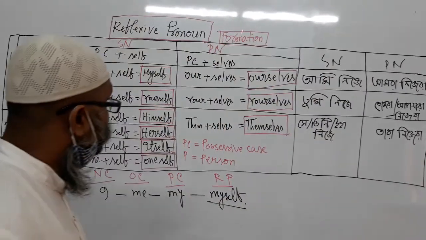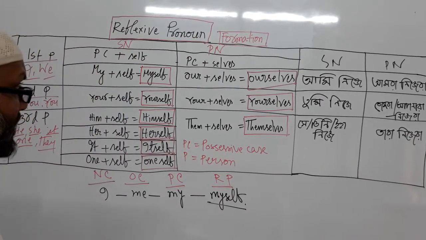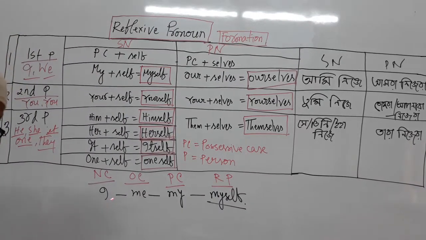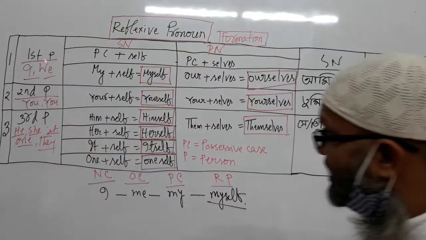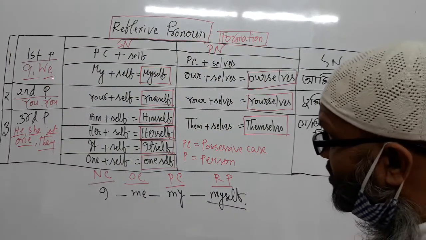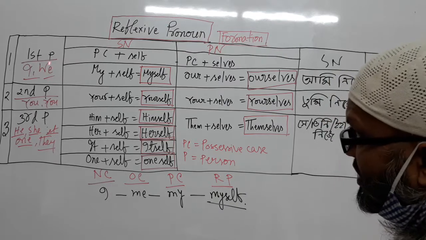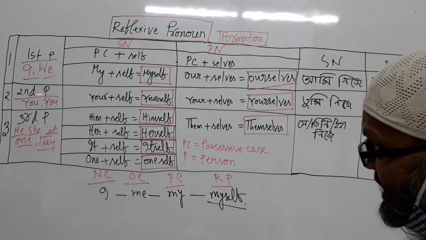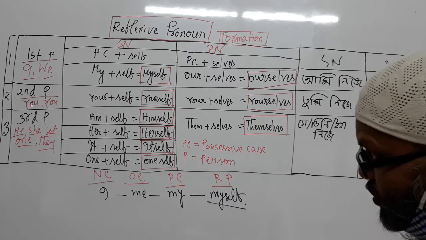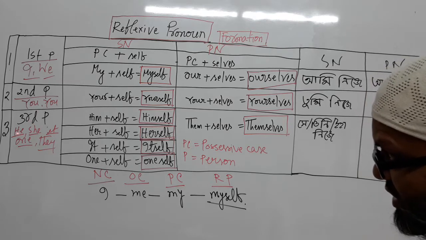Okay. See that formation of reflexive pronoun I have written down here. First of all, nominative case, objective case, possessive case, and reflexive pronoun. How does reflexive pronoun come? At first, see that pronoun. What are personal pronouns? First of all, I, we, first person, and their personal pronoun, and then second person, you and you, tumi, tomora, and third person.